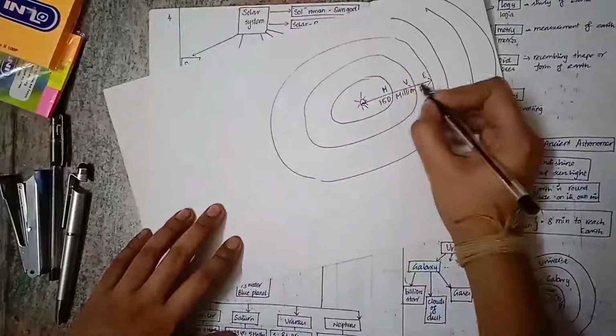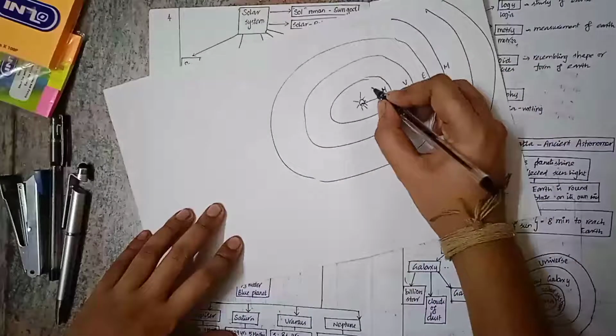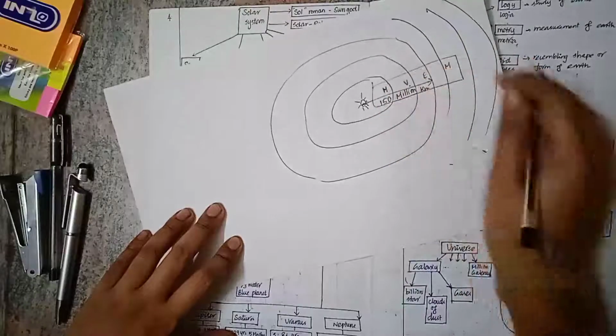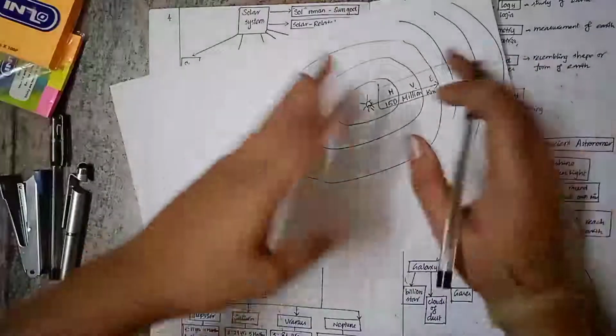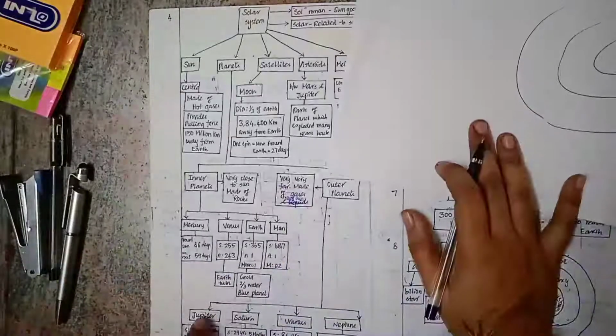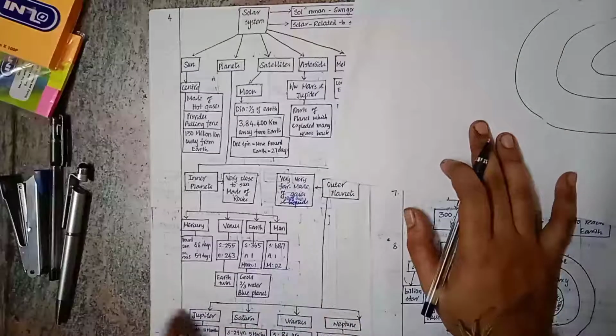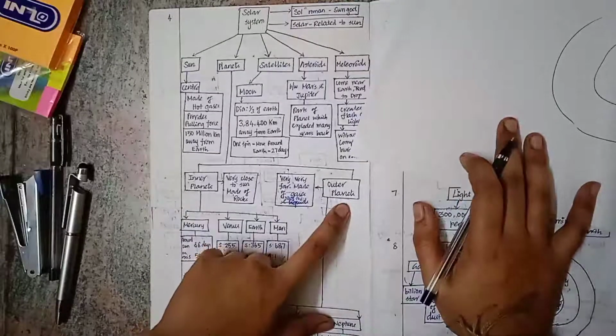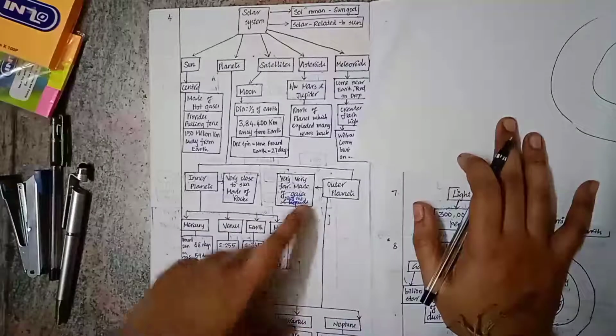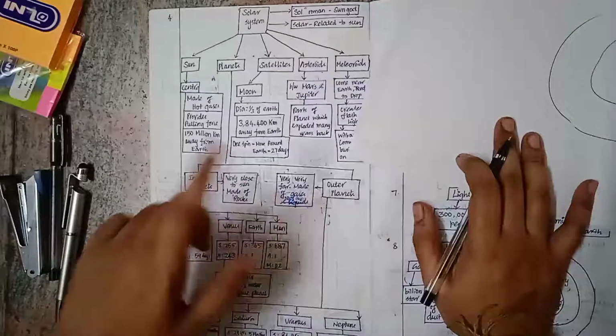For inner planets, for example, we have Mercury, Venus, Earth, Mars. First Mercury, Venus, Earth, last Mars. All these come under inner planets, and they are made up of rocks. And the planets next to it are Jupiter, Saturn, Uranus, and Neptune. These are called outer planets, and they are made up of gases and liquids, and they are very far from the sun.